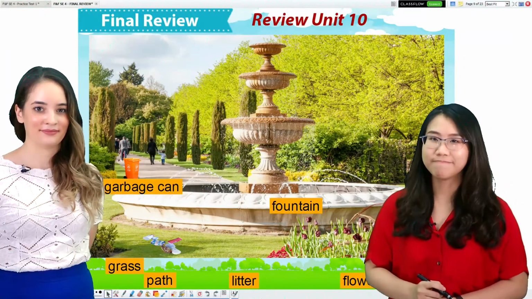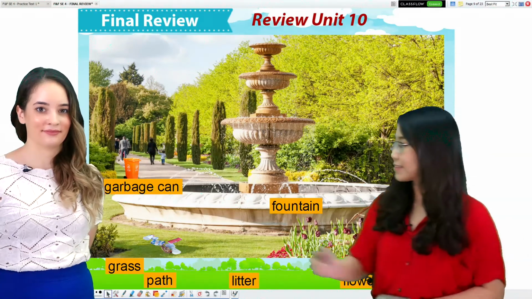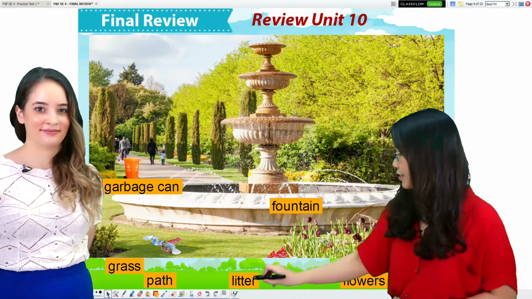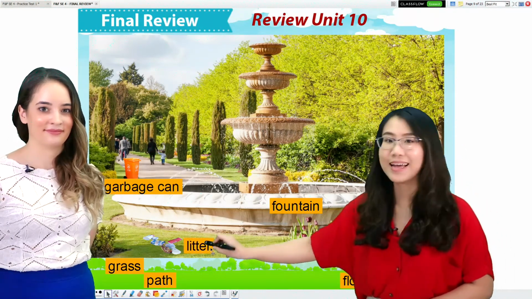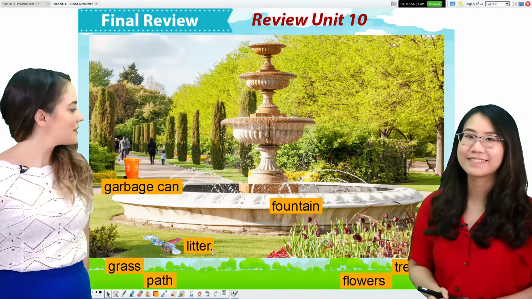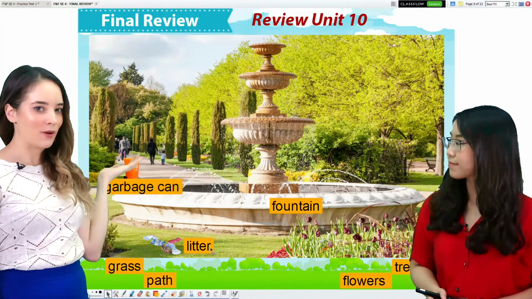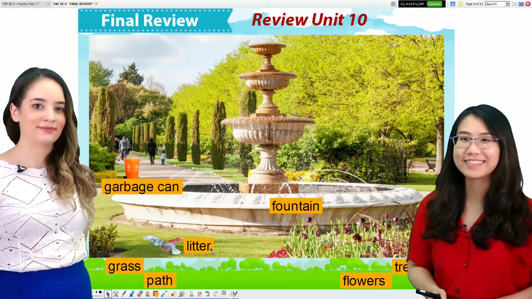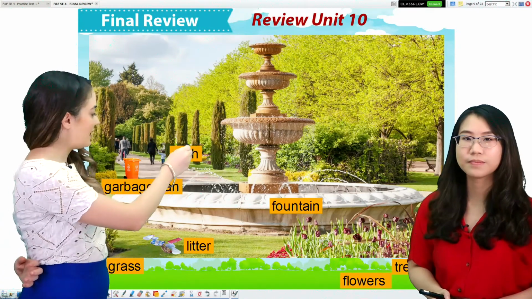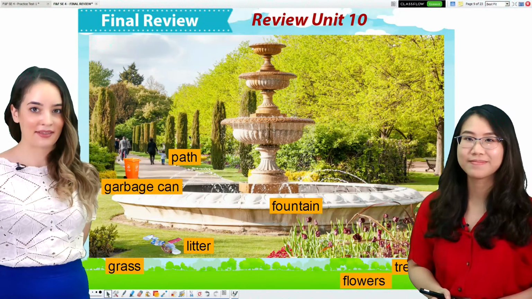You will put litter in the garbage can. Do you know what it is? Yes, it's litter. Litter. Here is a place that I can walk. What is this place called? Yes, that's right. It is a path. Path.